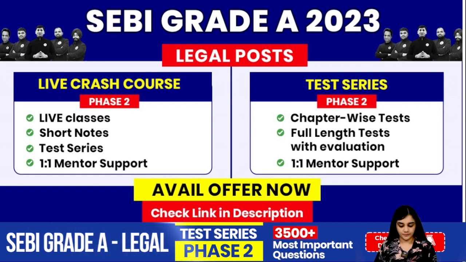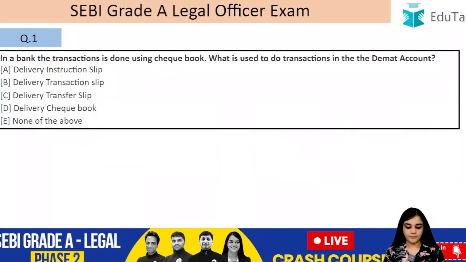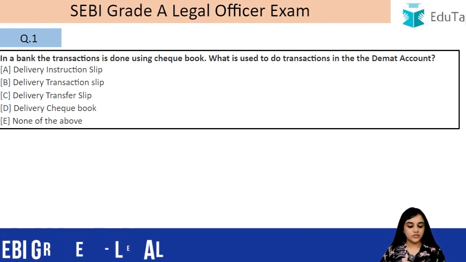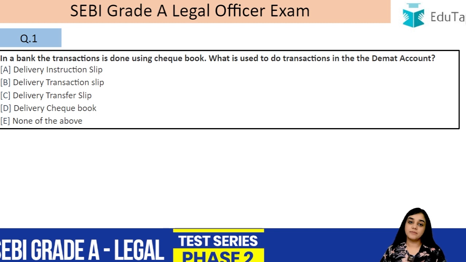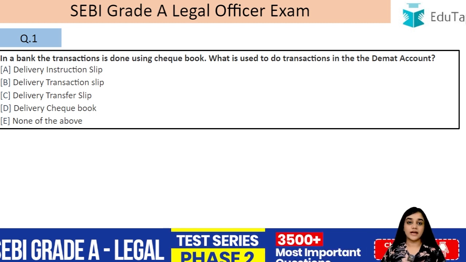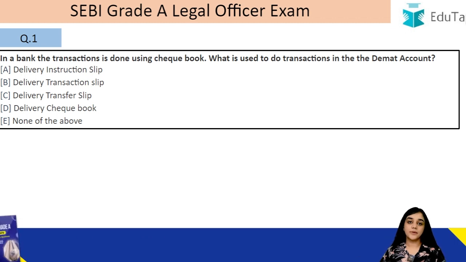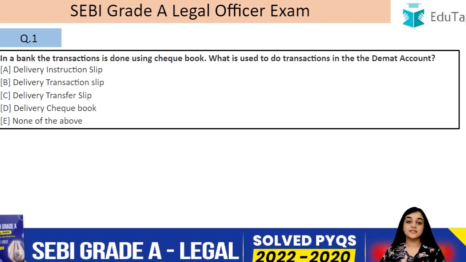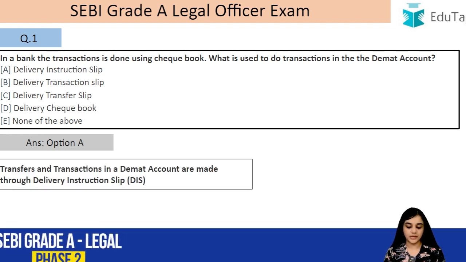Question number 1. In a bank, the transaction is done using checkbook. What is used to do transaction in a demat account? So yesterday when I was explaining you the concept of depository and the demat account, I compared depository with bank. In the same manner, a checkbook is to the bank, then to the demat account it is what? It is the delivery instruction slip, right? So the answer is delivery instruction slip.